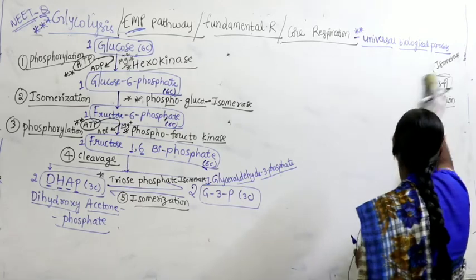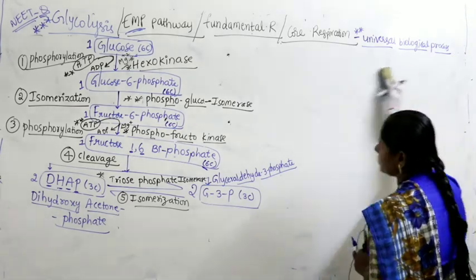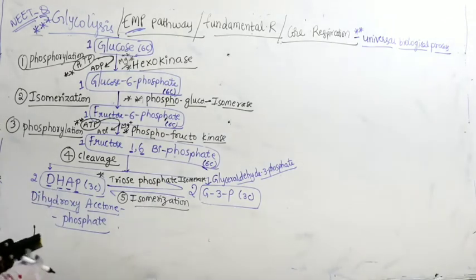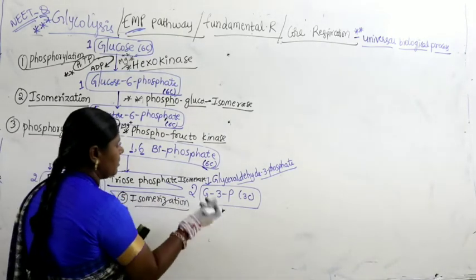Let us continue with glycolysis. Now what happens in this glycolysis? Now produced are 2 molecules of G3P.